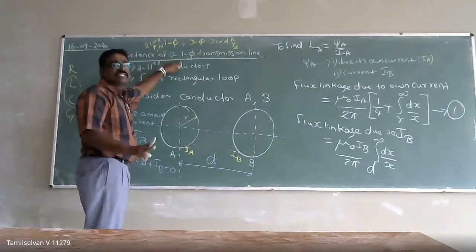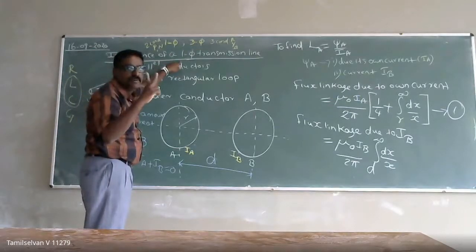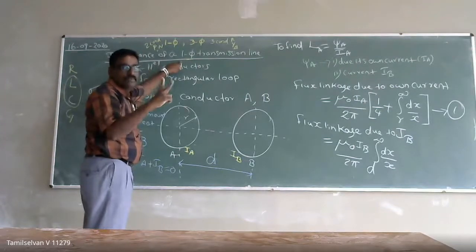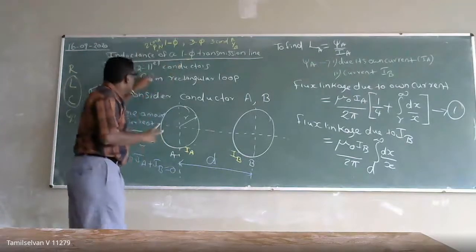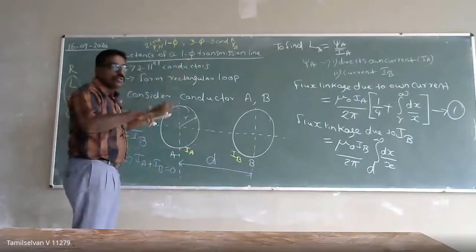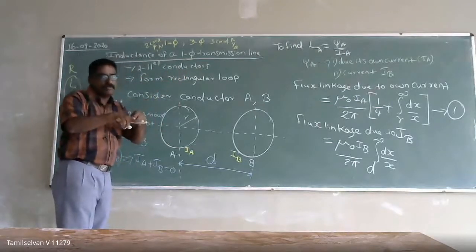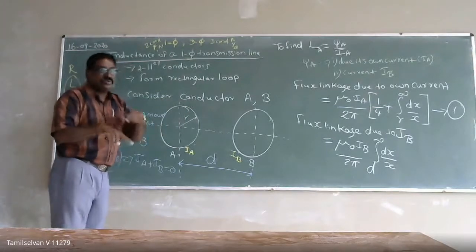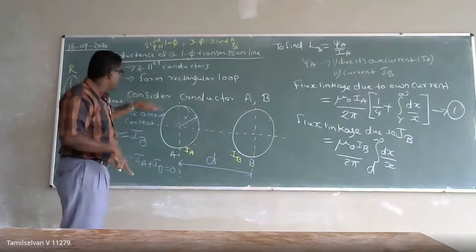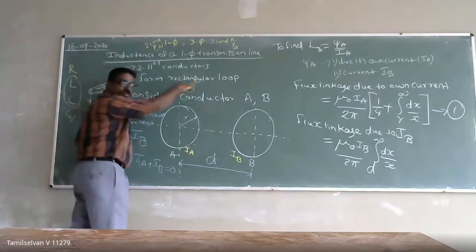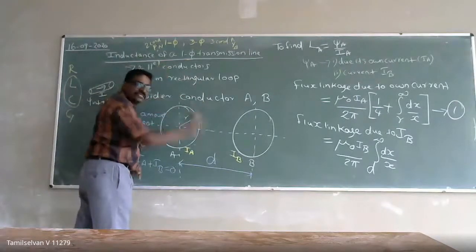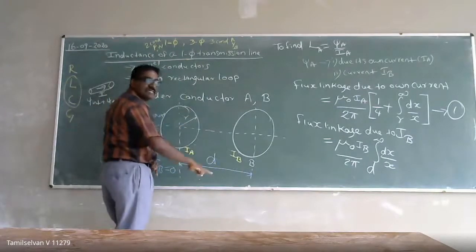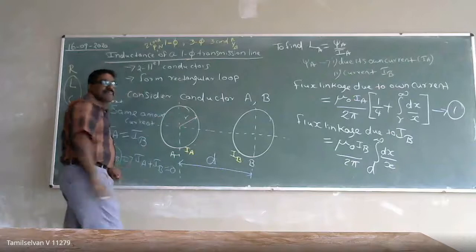Okay, in a single phase transmission line, there will be only two conductors. One is going to be the phase, another one will be the neutral. So that's why it will have two conductors. These two conductors will form a rectangular loop. Length will be less, the breadth will be less. So it will form a rectangular loop. Right? So when alternating current flows through this conductor, definitely there will be inductance. Why? Because there will be flux linkage. Due to the flux linkage, the loop will have an inductance.